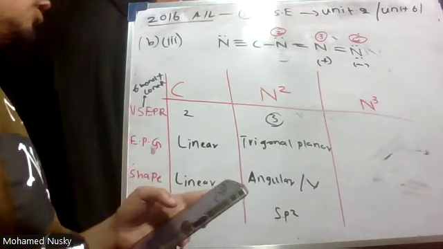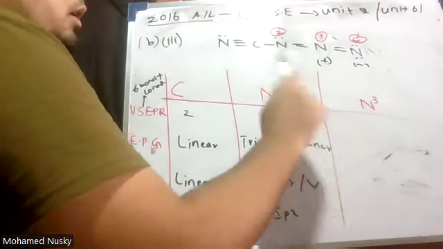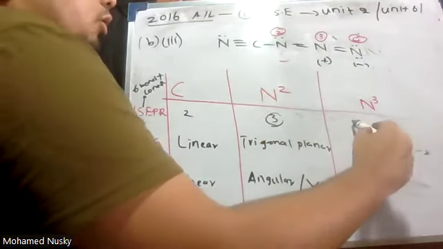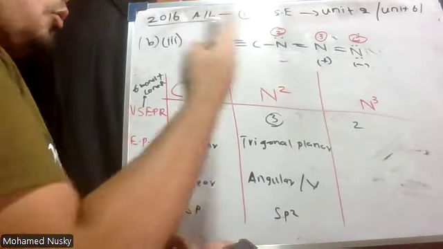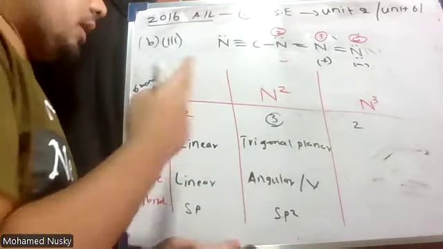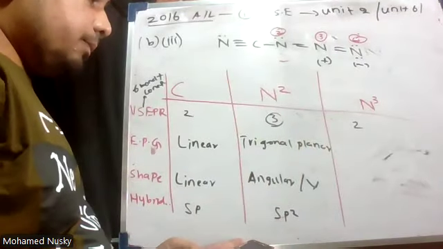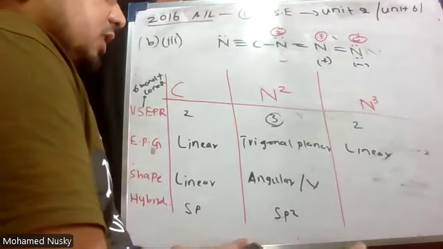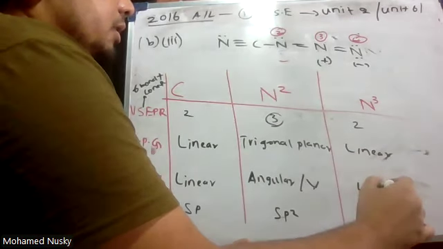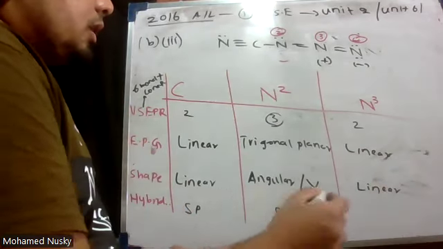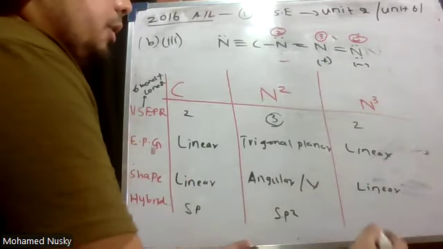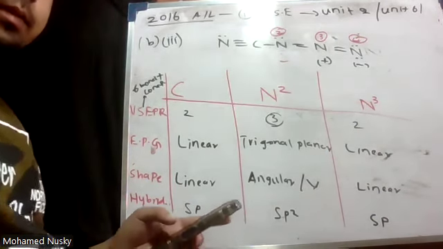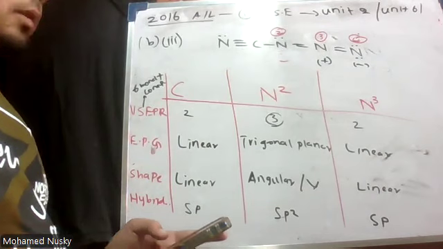And N3, how many VSEPR pair? It has no lone pair, only sigma bonds. How many sigma bonds? Two sigma bonds. How many pi bonds? Two pi bonds. Because it has two sigma bonds, it has two VSEPR pair. So what's the electron pair geometry? That is linear. What is the shape? Because no lone pair, shape is the same as the electron pair geometry. What is the hybridization? Two VSEPR pair, sp hybridization. Okay, that's it. Roman number 3 done.